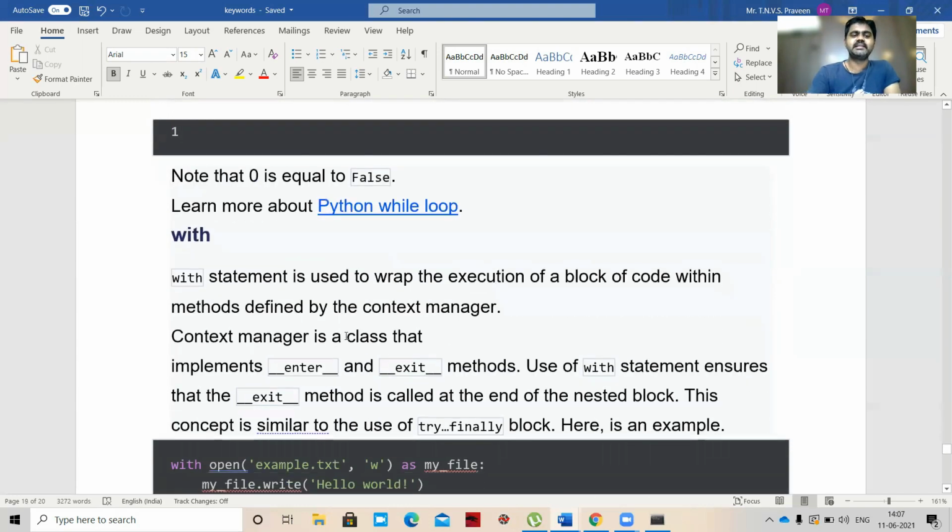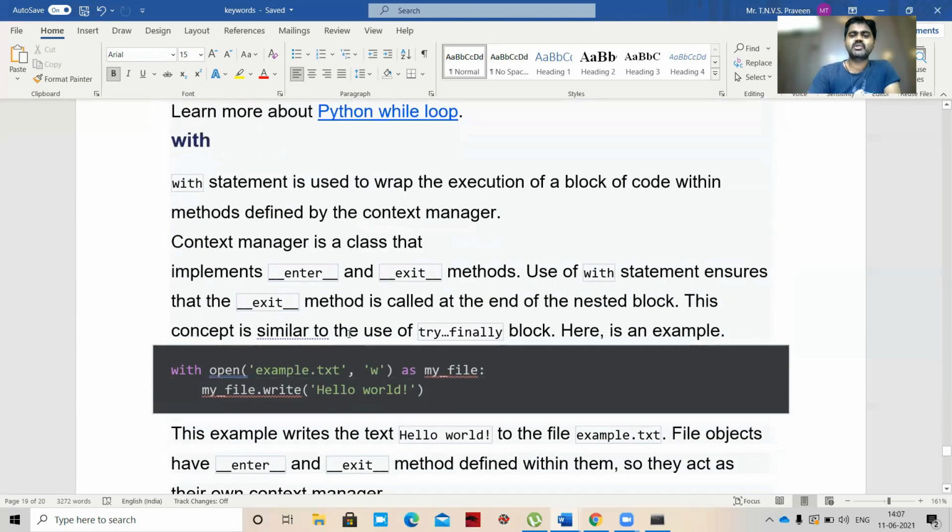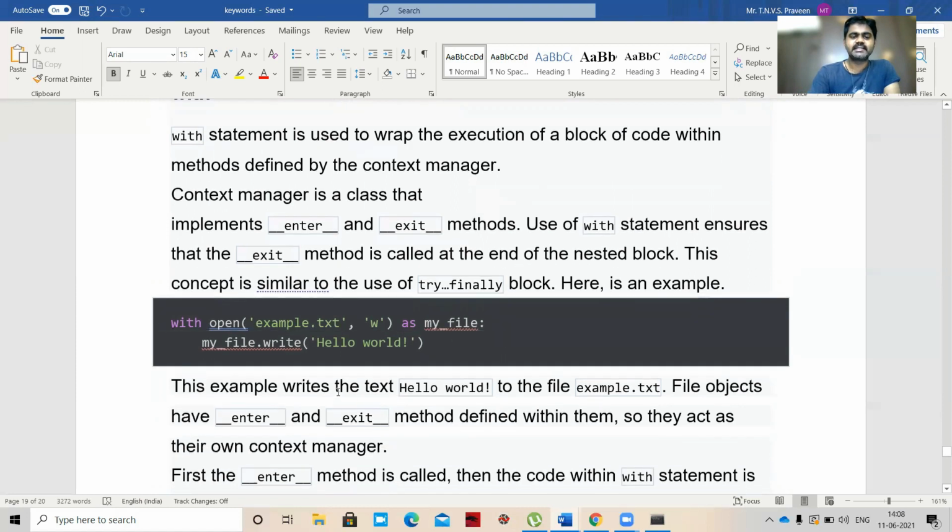So next, with. The with statement is used to wrap the execution of a block of code within the methods defined by the context manager. So with open example.txt as my file, my file.write hello world. This example writes the text hello world to the file example.txt. So this hello world is written inside example.txt. For that reason, we are using the with statement to wrap the execution of a block of code.